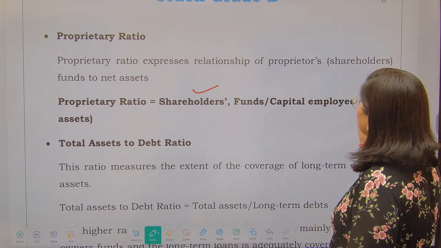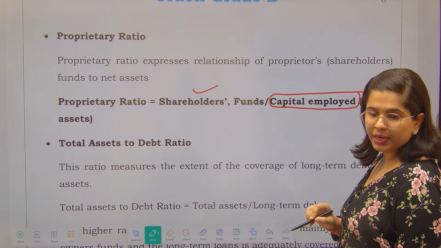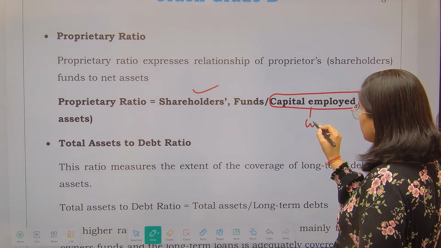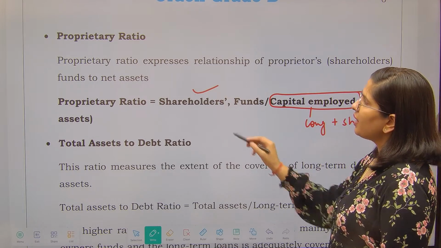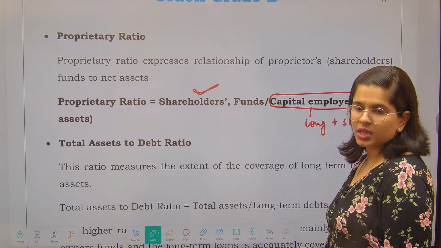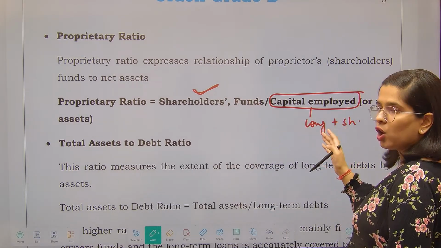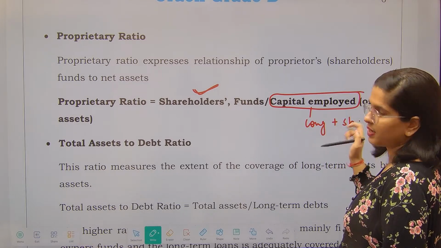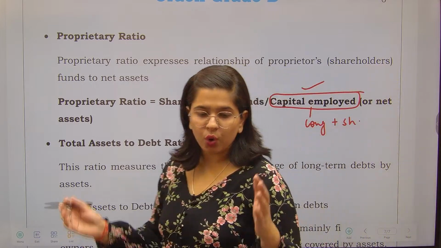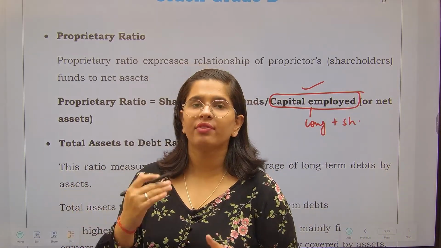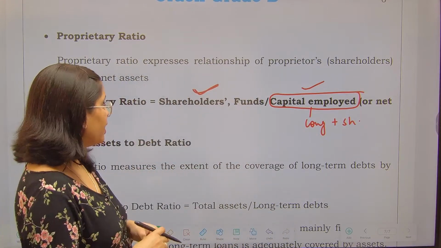They want to know, out of the total capital employed by you, that means the long term funds plus shareholders' funds, what is of your own. So essentially, shareholders' funds divided by long term funds plus shareholders' funds, that is what our capital employed is. Here we want to know that out of the total funds how much you have invested of your own. This is called your proprietary ratio.